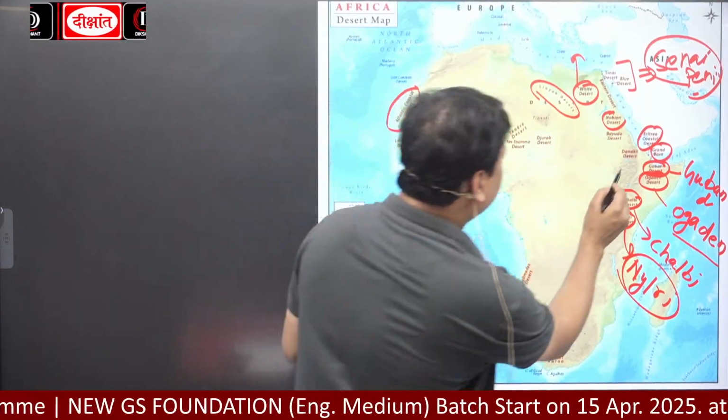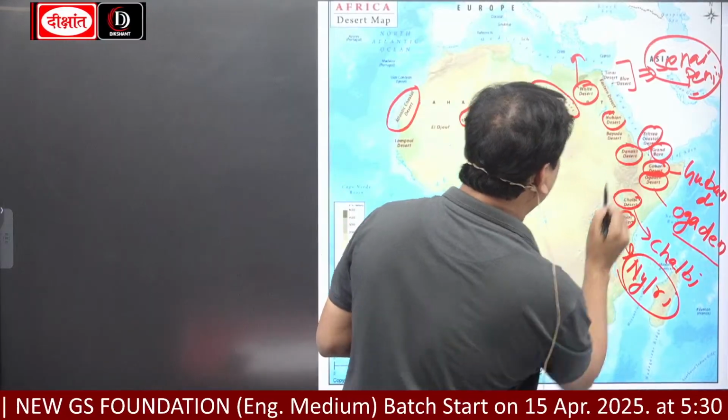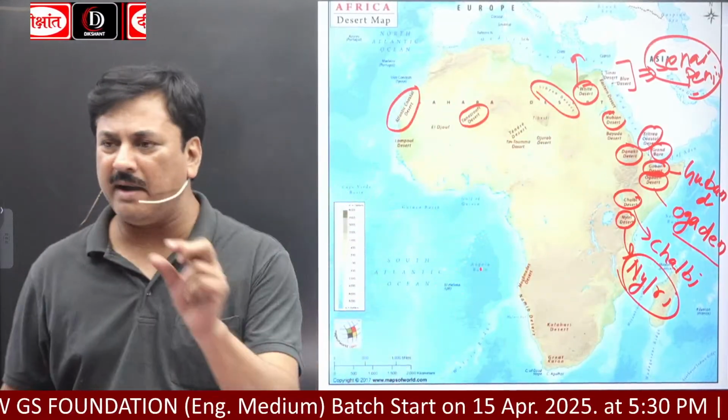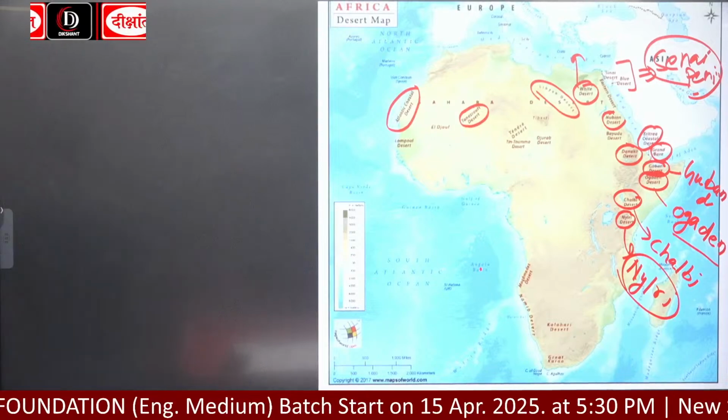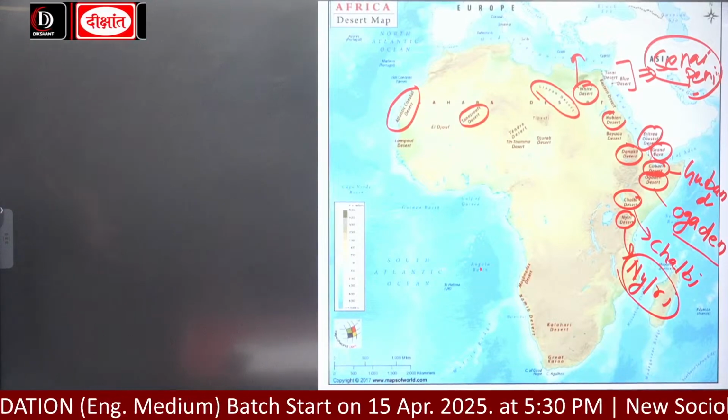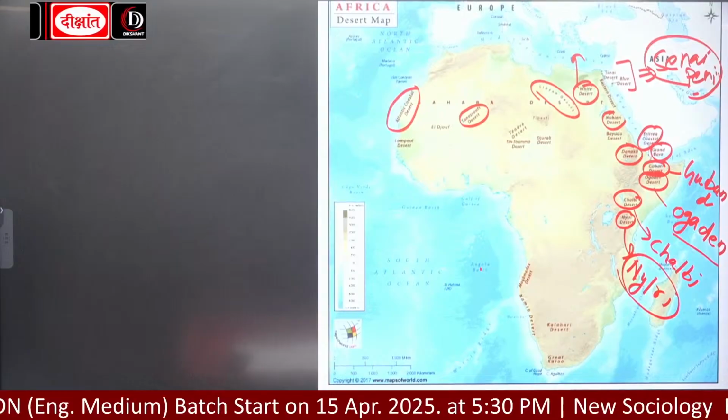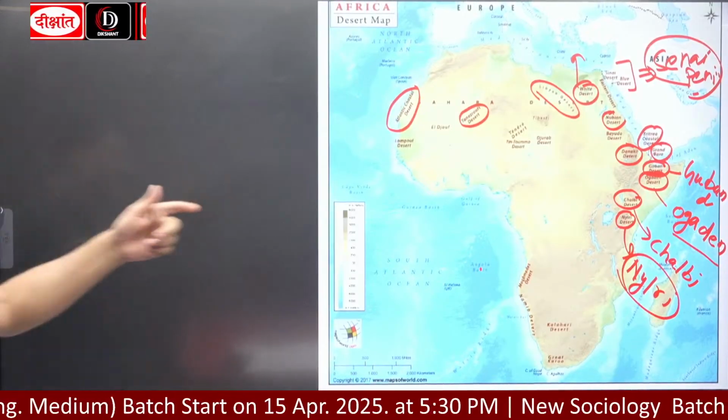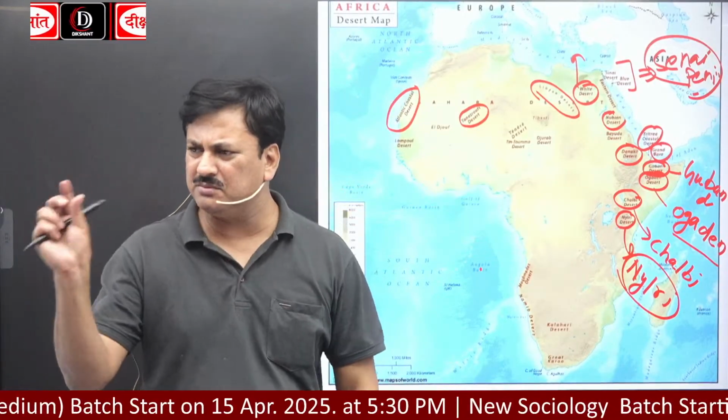Here is the Danakil Desert, and we all know Danakil is a minor plate. It is a plate of triangle, an Afar triangle. So Danakil Desert is an Ethiopian desert, a very small area.